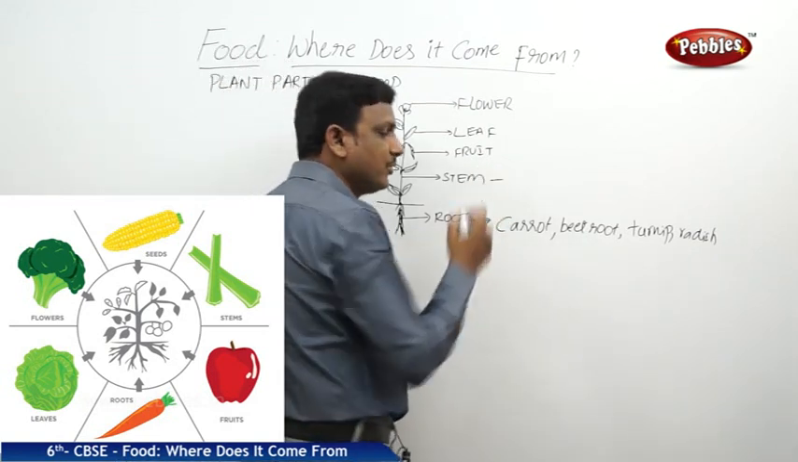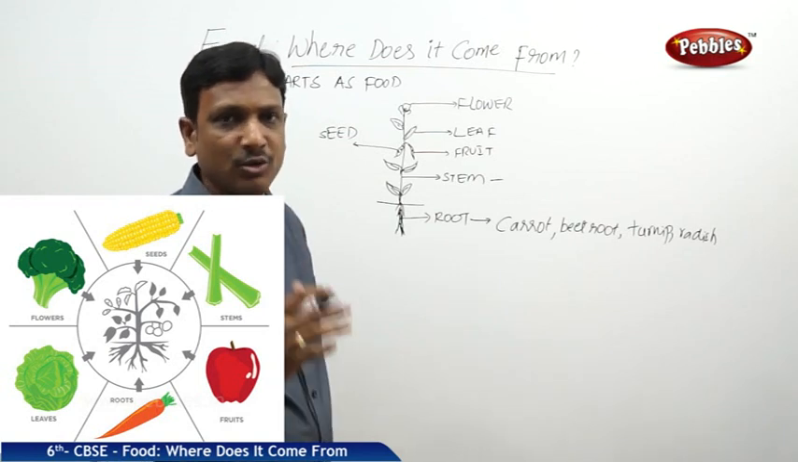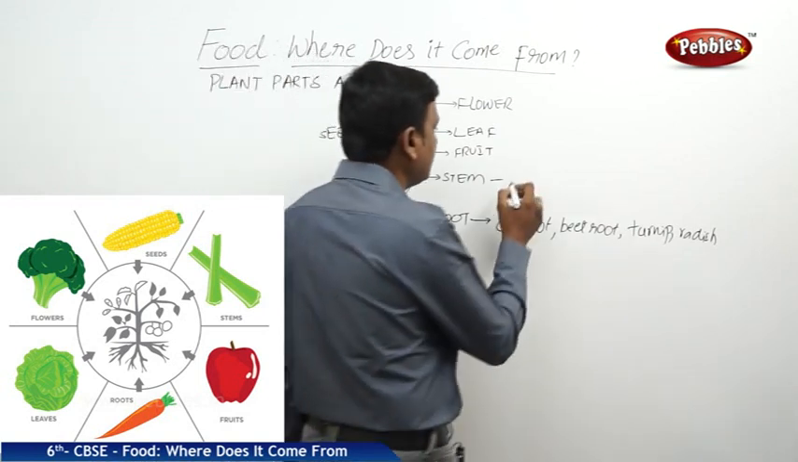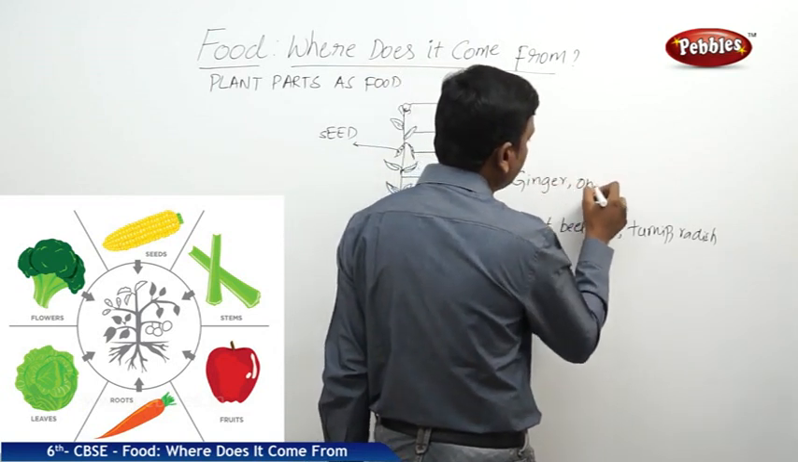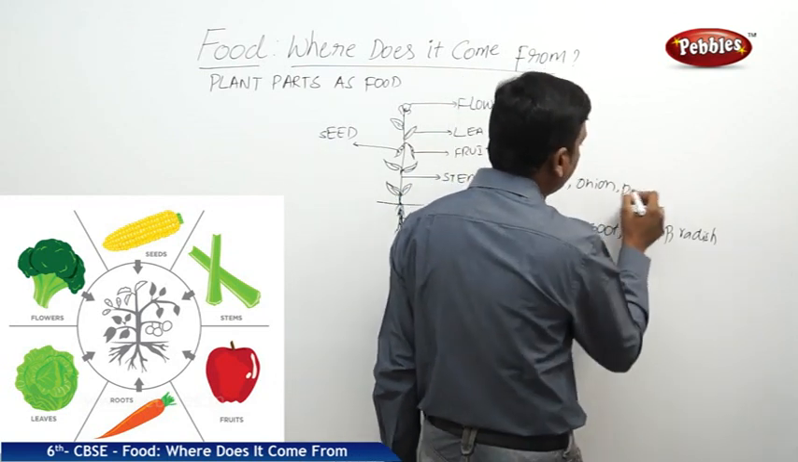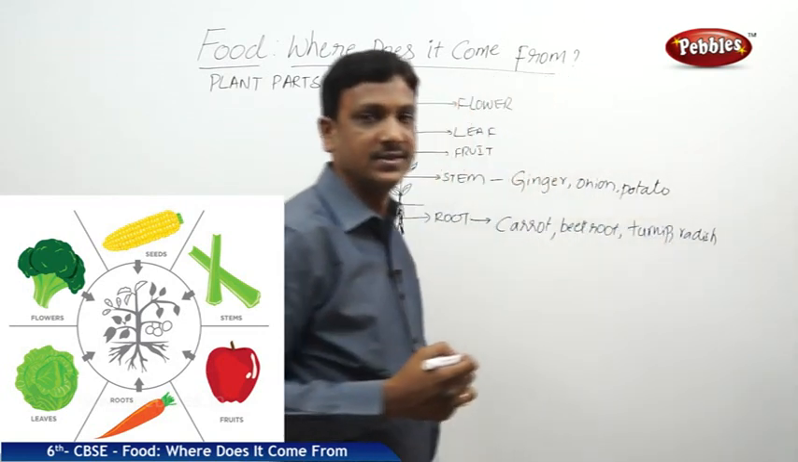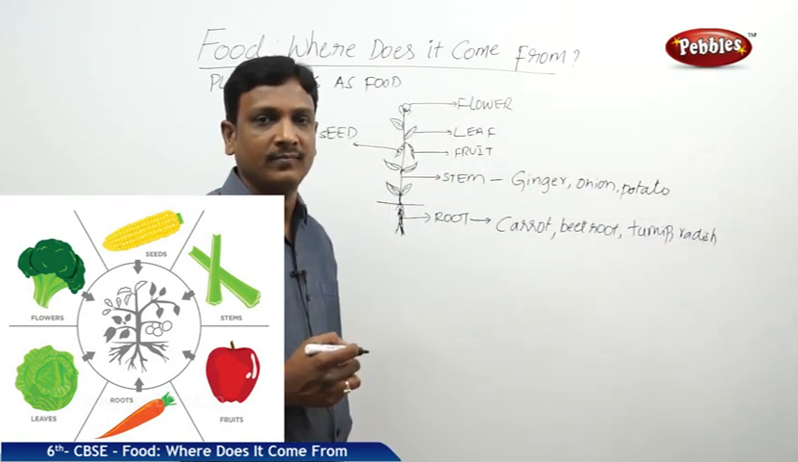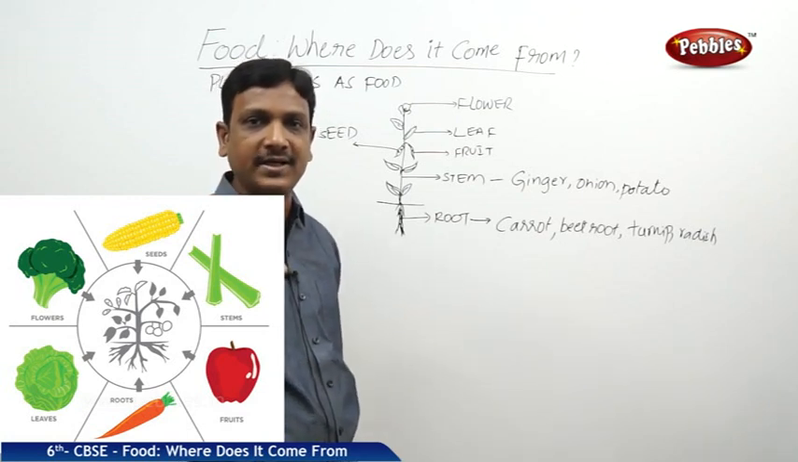And there are certain items we do not know that they are stems, because they don't look like a stem. They look different. Examples like ginger. Ginger is the stem. Onion is the stem, right? Potato is the stem. These are the stems of the plant which you are consuming. So in some plants we consume the stem. Which part of the plant are you eating? Stem.